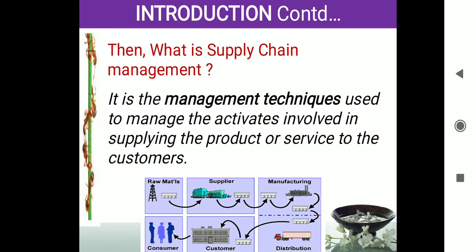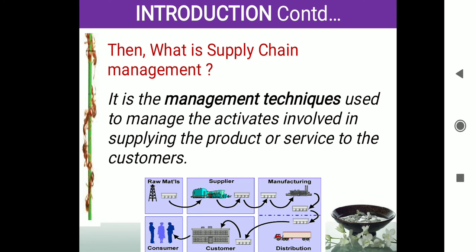Let us take Binny Mills. Once upon a time, Binny cloth was a great credit to us. It was a great honor. If I had a Binny shirt, people would say that you are a rich person. Now where is Binny? The Binny Mill is not there. This is because they did not have good management techniques.